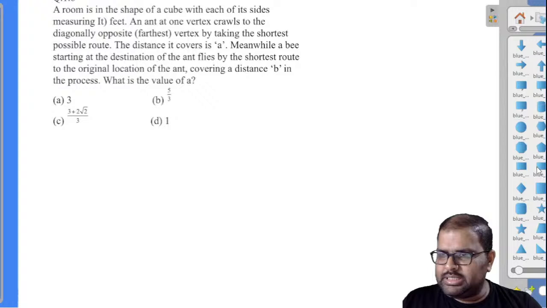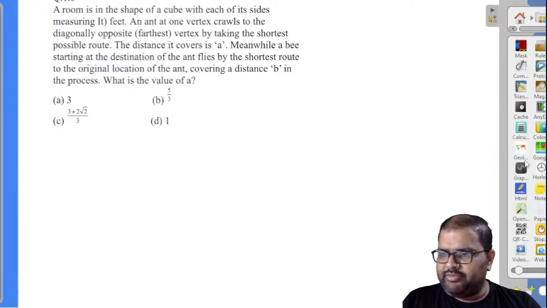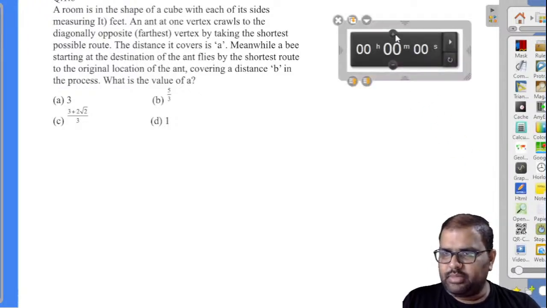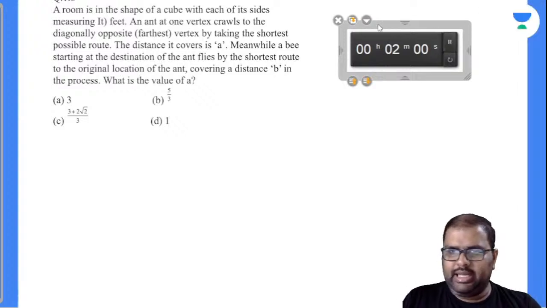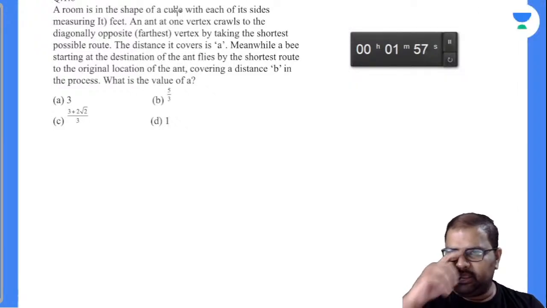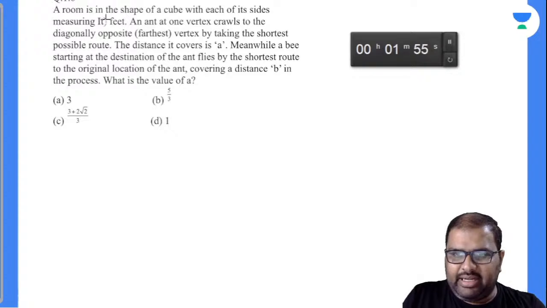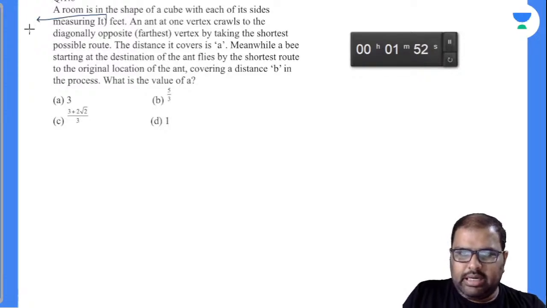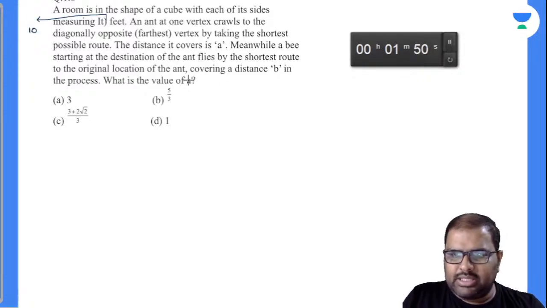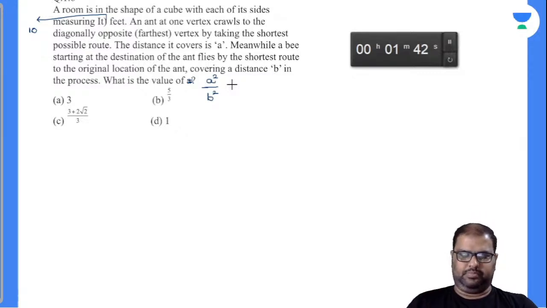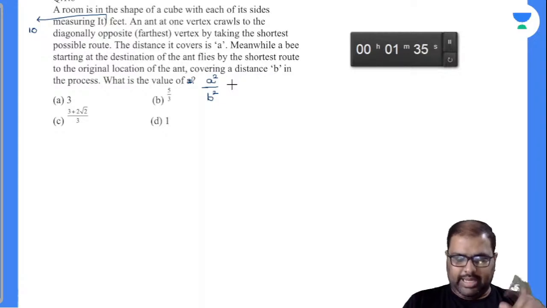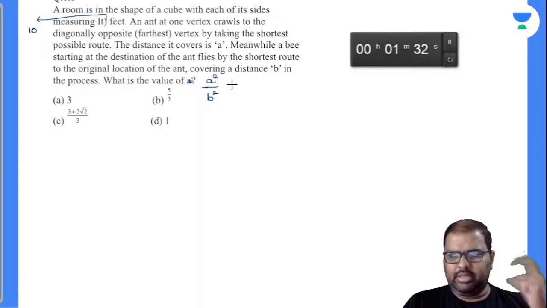Now, this is a mensuration based question, which I took from one test series, so there is a little bit of change in data here. A room is in the shape of a cube with each of its sides measuring 10 feet. The question asked is the value of A square by B square. See how many can solve this. Those who can draw the diagram can solve this question, right?